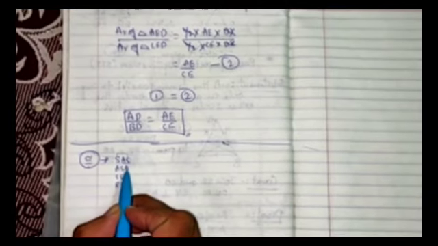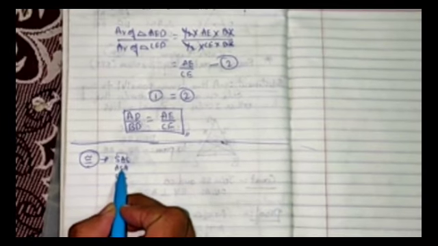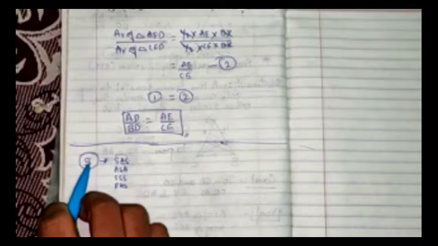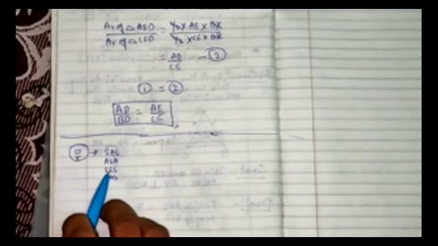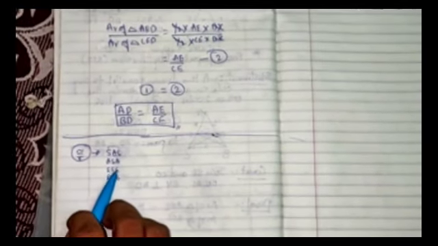Two corresponding angles are equal, one corresponding side is equal, therefore it is congruent. SSS indicates three corresponding sides are equal, then the triangles are congruent. RHS means two right angle triangles whose hypotenuse and one of the sides are equal, then the triangles are considered to be congruent.